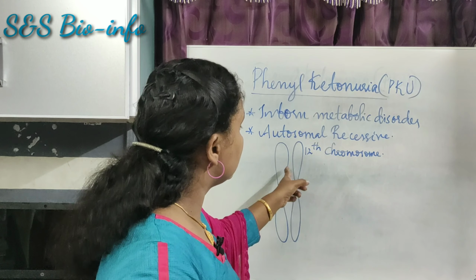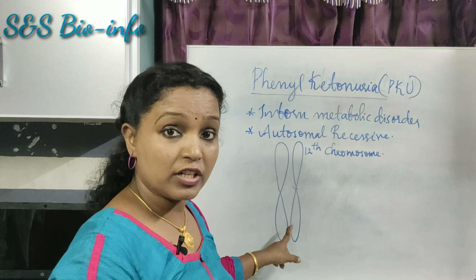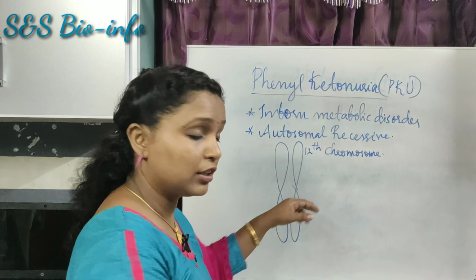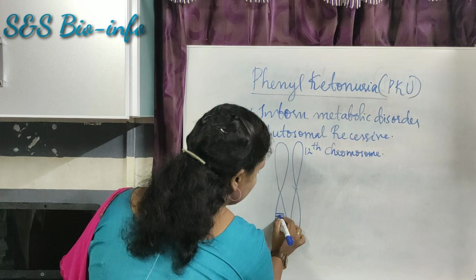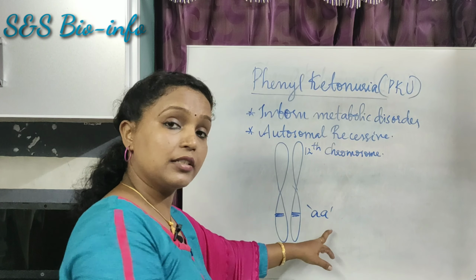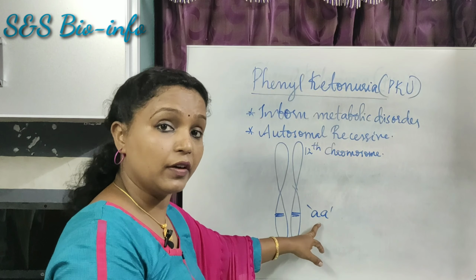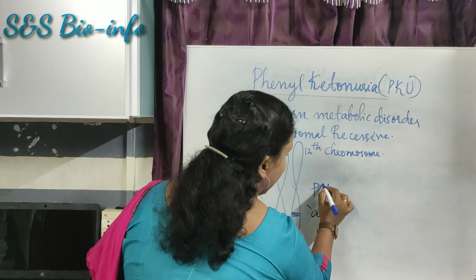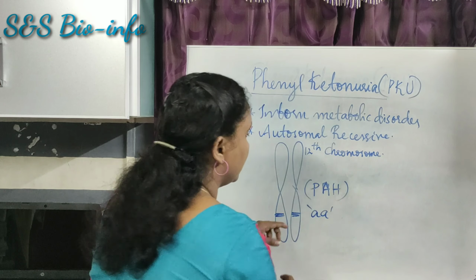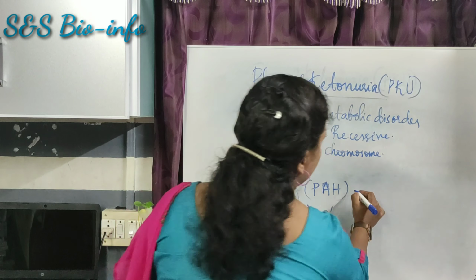So, the gene that is responsible for phenylalanine hydroxylase is located in the 12th chromosome. It can be represented like this, homozygous recessive alleles, and these genes are responsible for the production of PAH. PAH means phenylalanine hydroxylase gene.